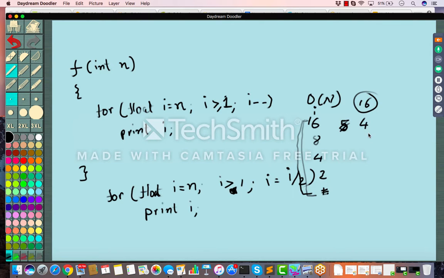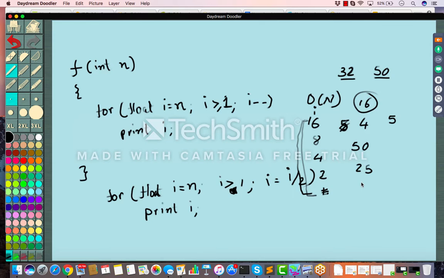4 times. Now let's say instead of n equal to 16, n is 32. How many times will it be executed? 5 times. Let's say your n is, instead of 32, let's say 50. How many times will it be executed? Let's count. First it is 50, one time it is 25.